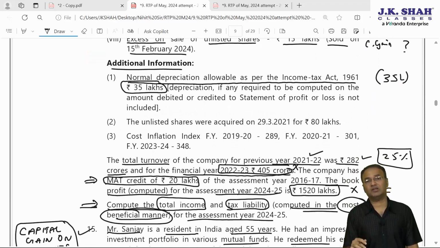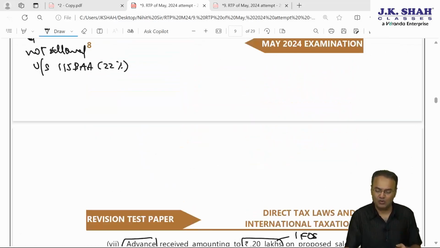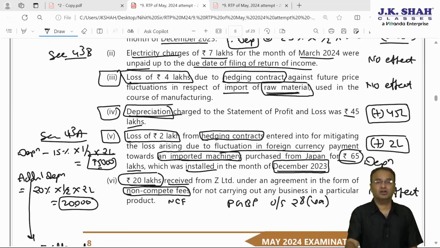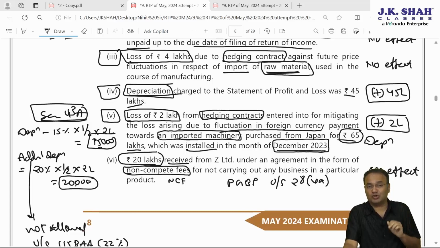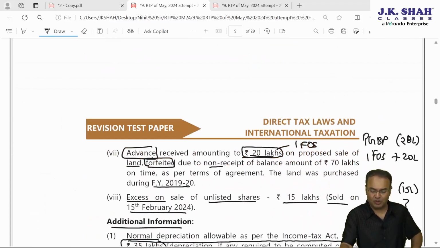However, we need to check whether this 35 lakh already includes depreciation on the know-how given in the first point. Depreciation was 6.25 lakhs. Whether this is covered in 35 lakhs or not, and whether for point number 5, the 2 lakh rupees loss on hedging contract, which we are adding back to the cost of the plant and machinery of 65 lakh, depreciation on that is also taken into account or not, we don't know.